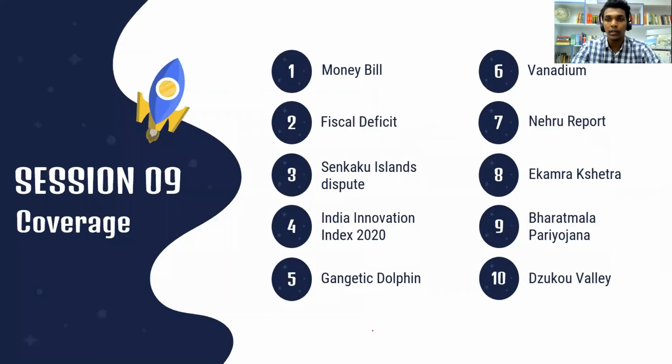Let's have a quick recap of different questions we saw in this session. We saw about money bill, the powers Lok Sabha has over money bill, unlike Rajya Sabha. We saw about the reasons for increasing fiscal deficit in the country.